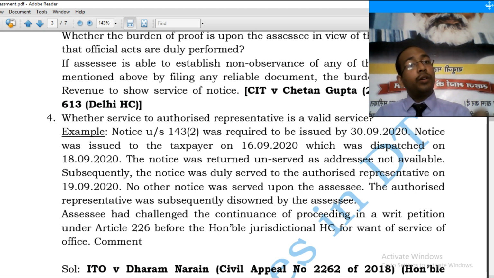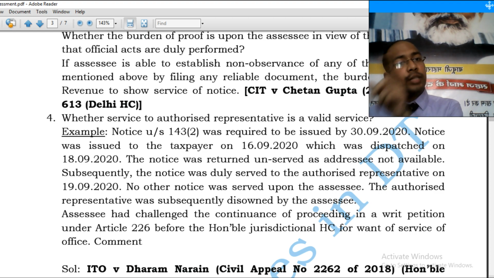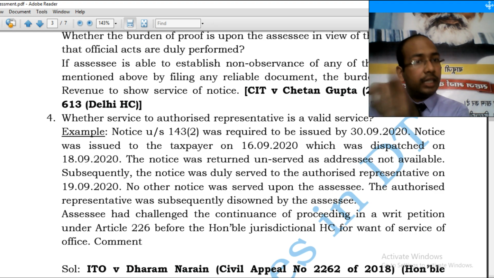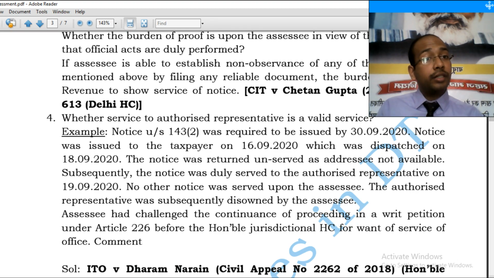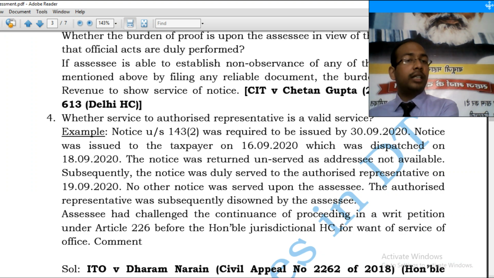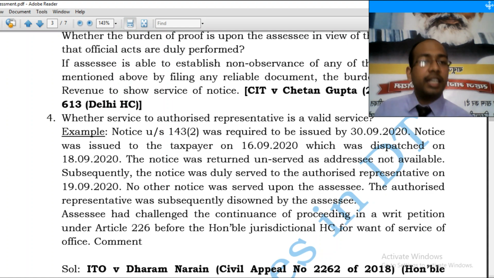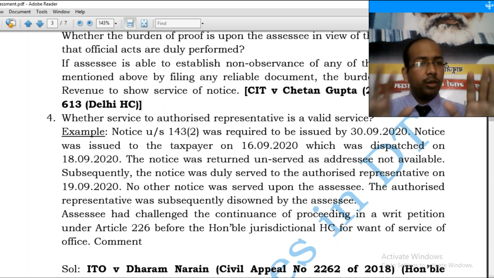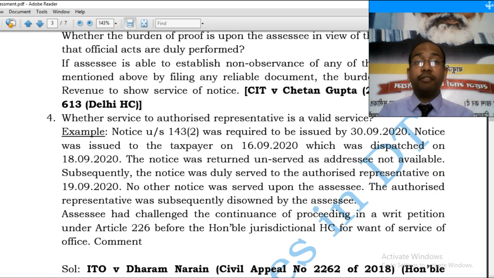Now, there was already an authorized representative for different years, not for the year concerned, but for different years. What happened? The assessing officer served notice on that representative. Can he be said to be the authorized representative for this year as well? In my humble opinion, it is not. Yet, since no alternative means of service was available, it was served upon him.